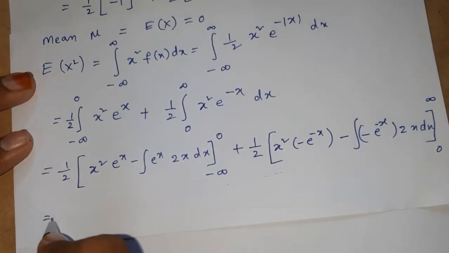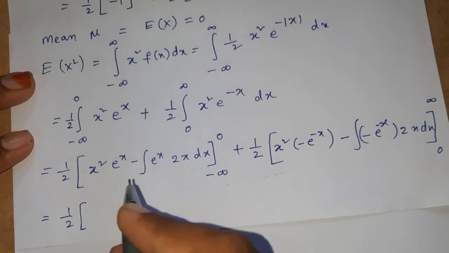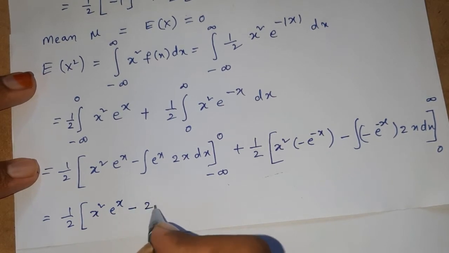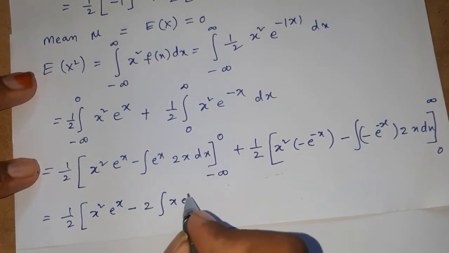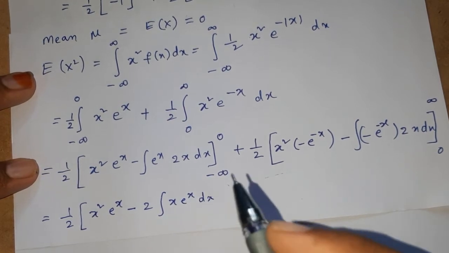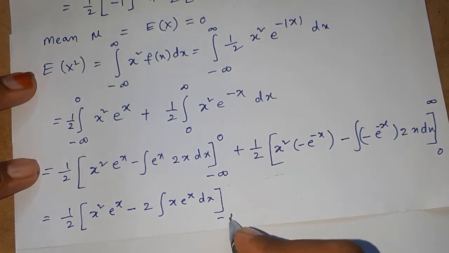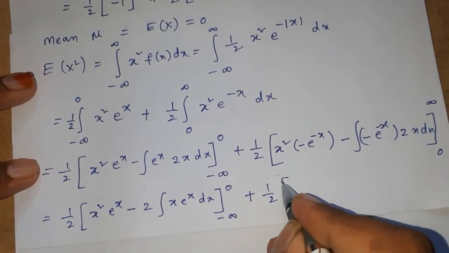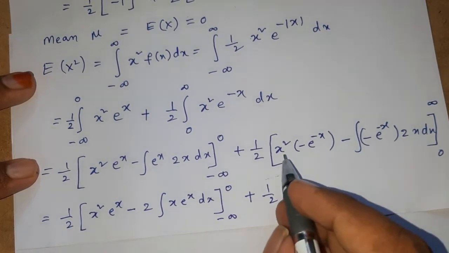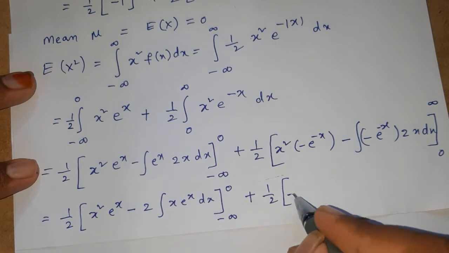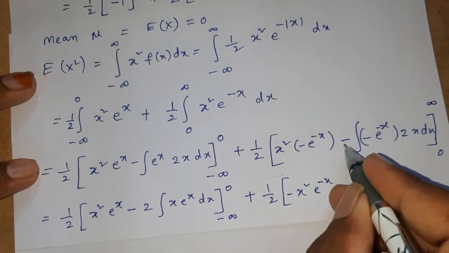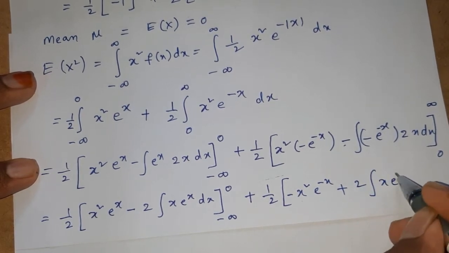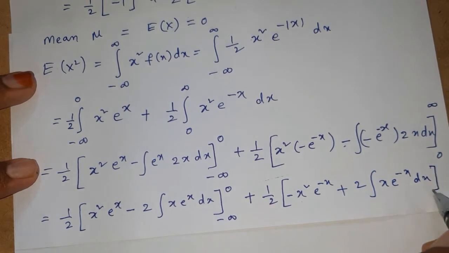Now 1 by 2 into x square e power of x minus 2 into x e power of x dx with the limits minus infinity and 0, plus 1 by 2 into x square minus x square e power of minus x, minus into minus plus 2 is constant, integral x into e power of minus x dx, limits are 0 and infinity.